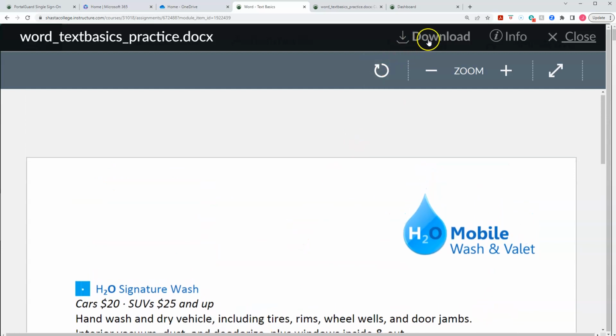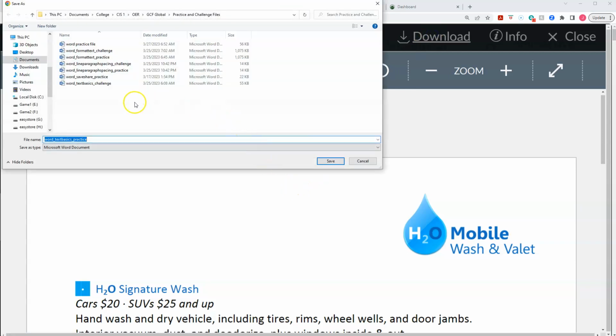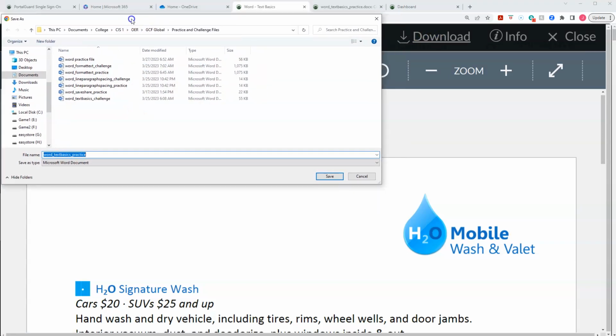And then you can just click on the download link right here. It says, here's the file name, and you click on download right here. And boom, it brings up the same piece where you can download that, save as. You don't need to change the file name, leave it as this. It's easy to see then, practice versus challenge. You don't need to add your name to it or anything like that. It doesn't matter. When you turn them into Canvas, it tags them with your name. On my end, I see it added on there if I choose that option. So it's not a big deal.